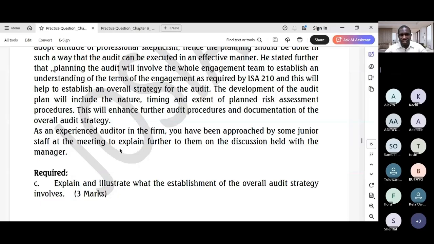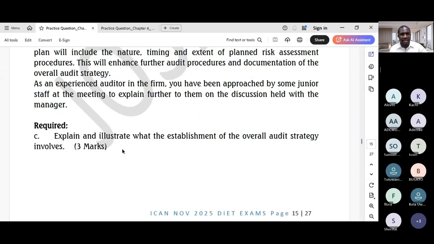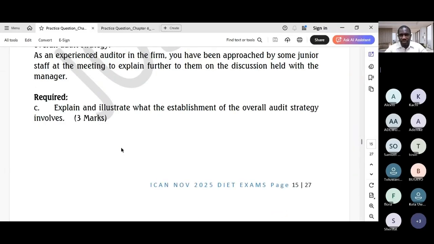As an experienced auditor in the firm, you've been approached by some junior staff at the meeting to explain further to them on the discussion held with the manager. Required: explain and illustrate what the establishment of the overall audit strategy involves. 3 marks. So that's the C part that aligns with the audit approach in chapter 6.